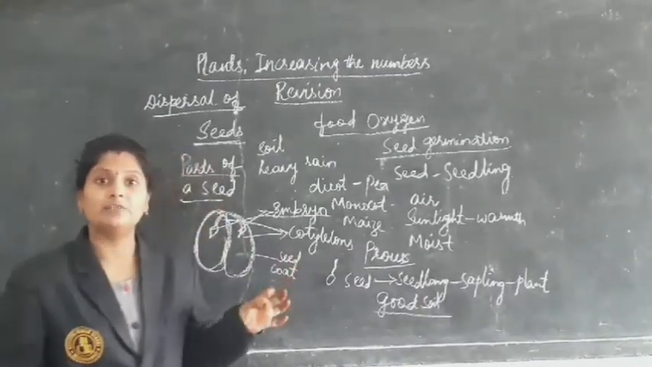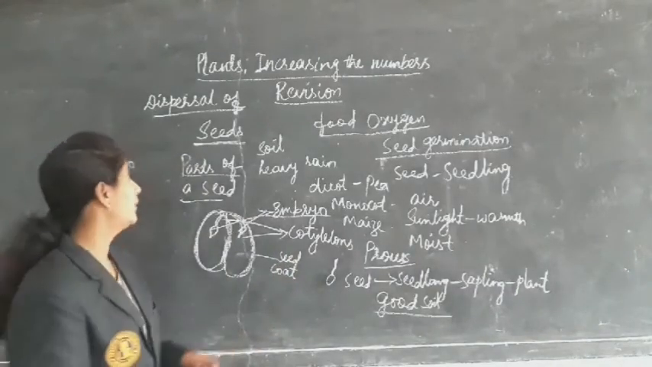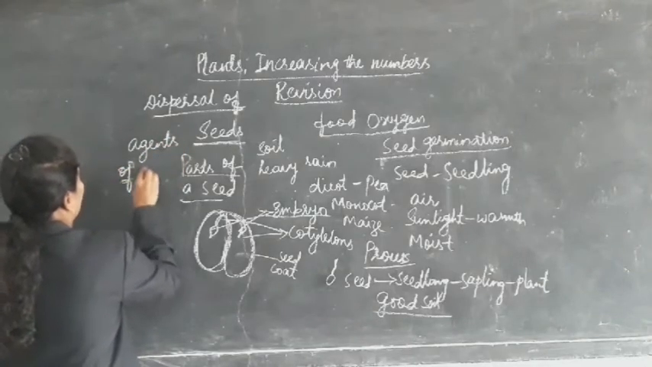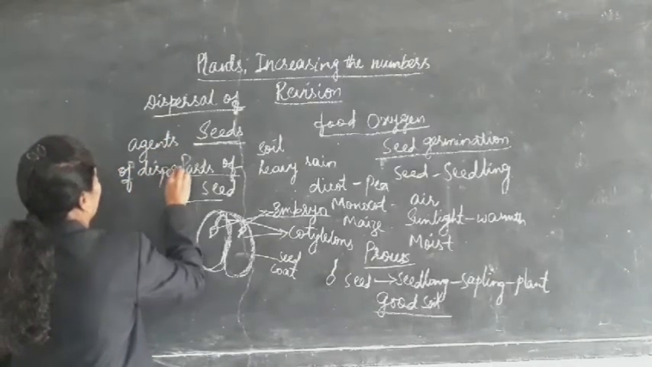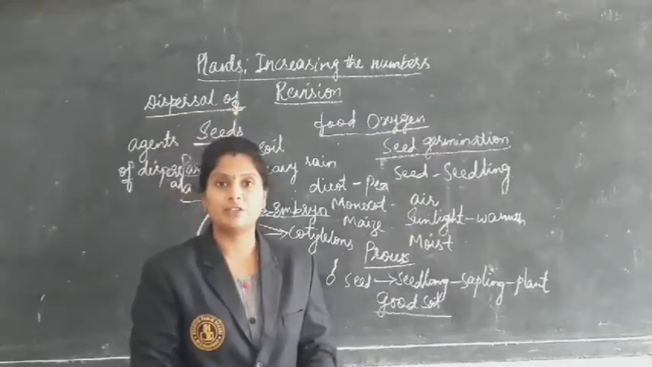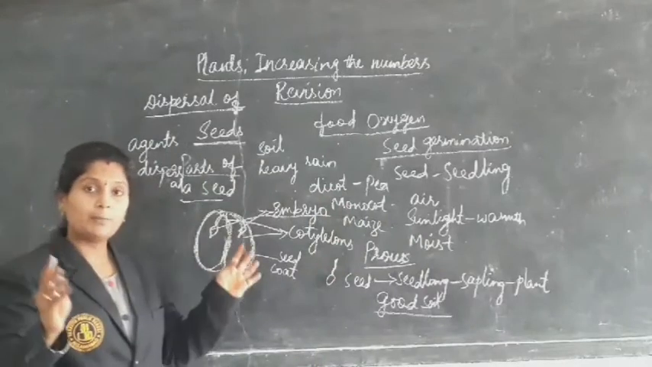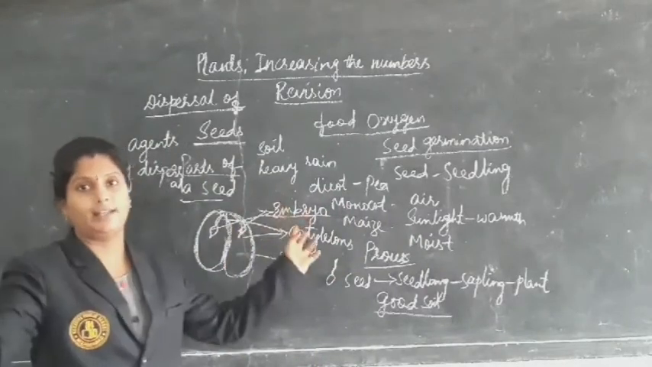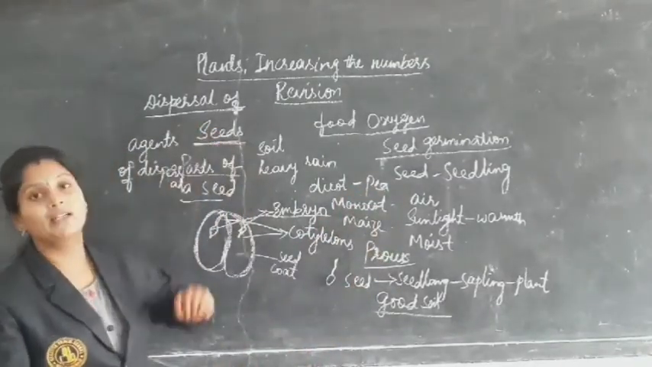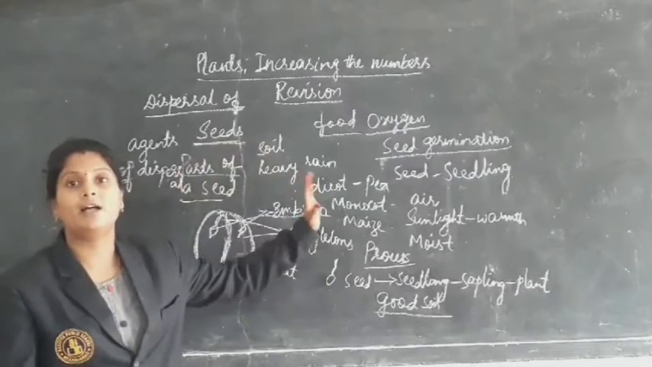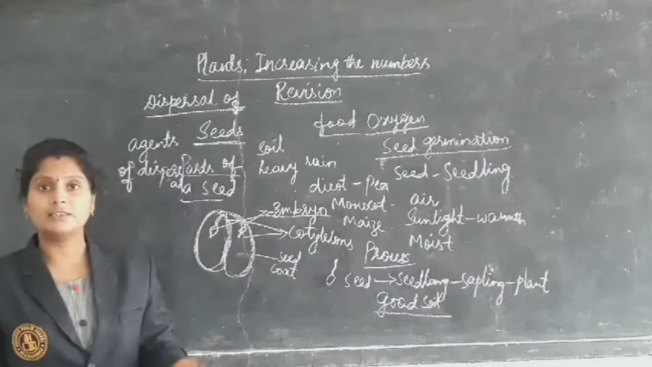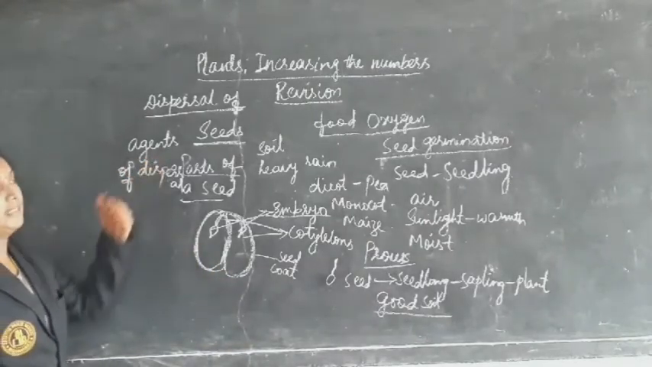So for these conditions we need some agents to disperse these seeds, to move them away. What are they? Agents of dispersal. Dispersal is nothing but the scattering of seeds by an agent. It is going away, scattering, not staying in the same place but moving to different places. This happens in nature, and those who help to disperse these seeds we call agents.